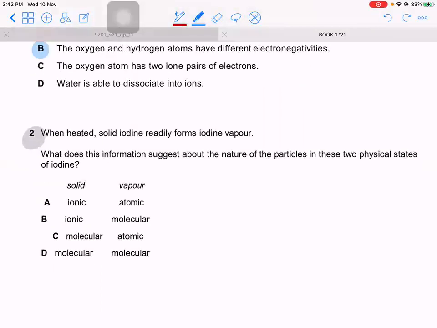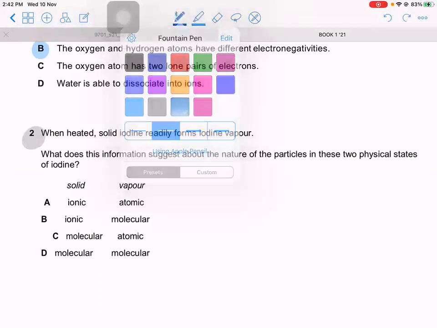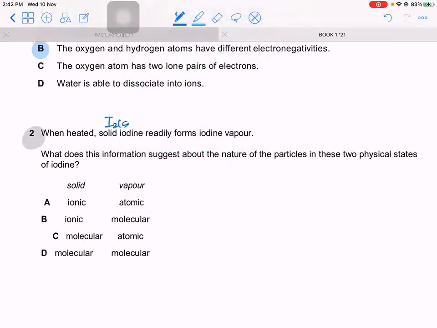Question number 2. When heated, solid iodine, we know solid iodine is I2 solid, and you overcome the temporary dipole forces to make iodine vapor, which is I2 gas, which is a purple vapor. So they are saying, what does solid iodine exist as? We know it exists as a molecule, I2. What about gaseous or vapor iodine? That is also a molecule. The answer therefore is D.